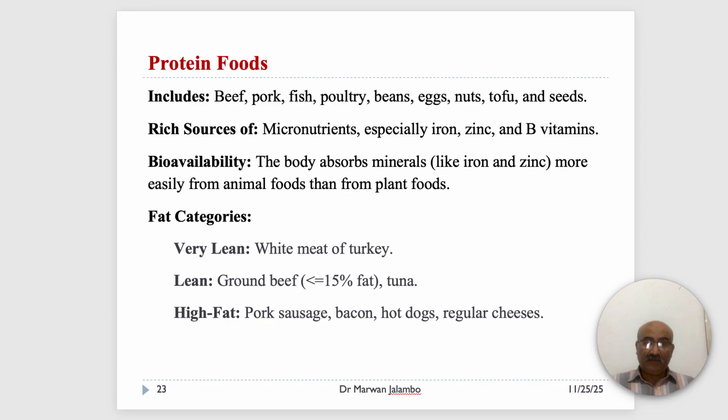For example, the white meat of turkey or chicken is a very lean protein. Ground beef with 15% fat or less is lean protein. And foods like sausage, bacon, and hot dogs are high-fat protein foods.